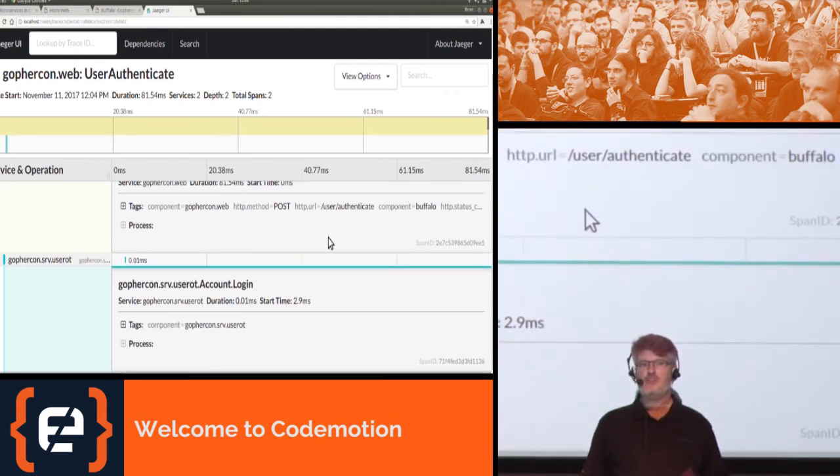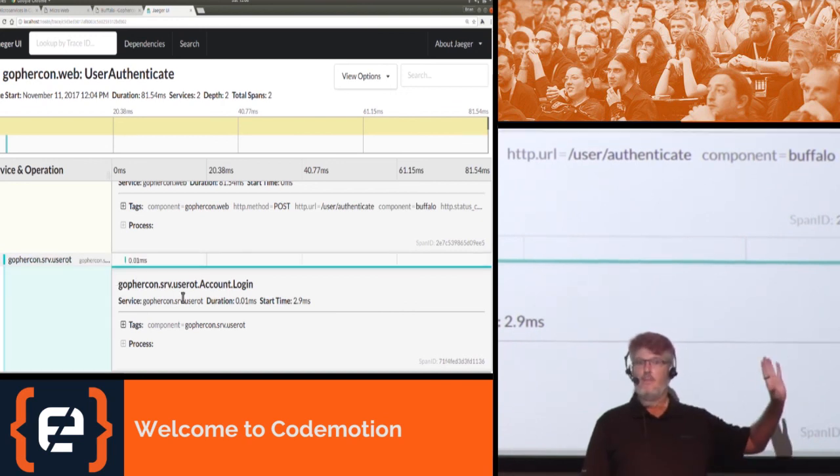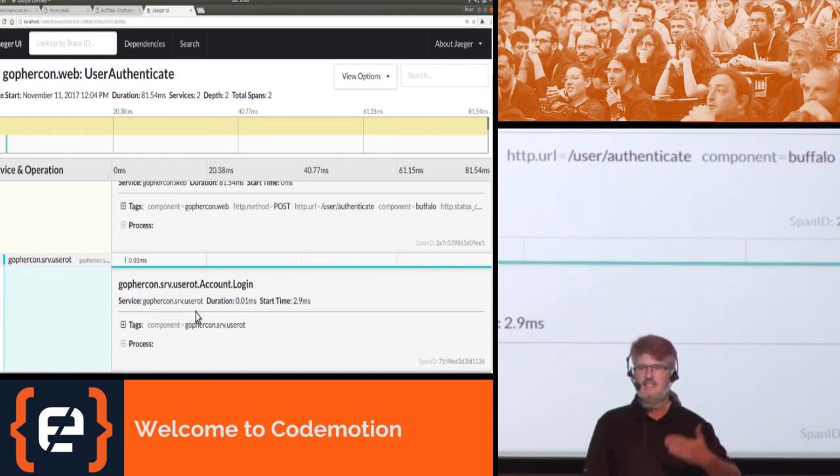But it called the user login microservice. And because open tracing is smart enough to inject its tracing headers in between these network calls, it actually shows as a child process of the website. So gophercon.srv.userot, which is our microservice, lists as a child operation. And you can see this one was a duration of 1 microsecond. So Go Micro plus MS plus MySQL is a really fast combination for authentication, just FYI.